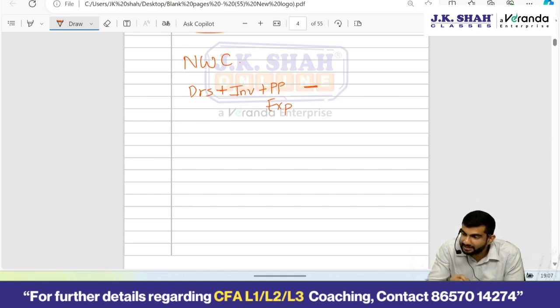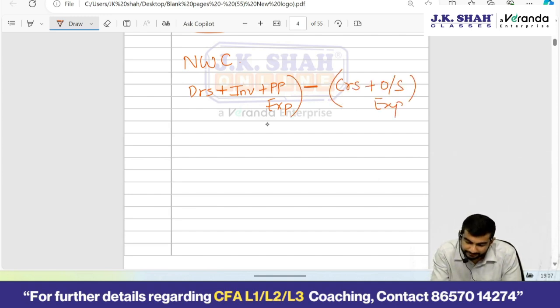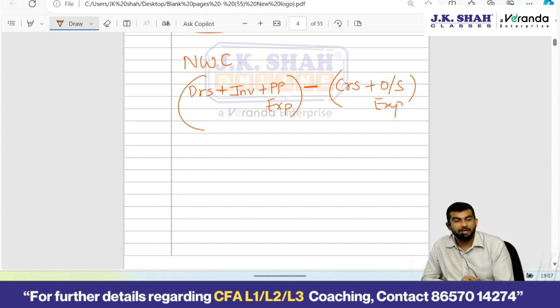And in current liabilities, take everything except for short-term debt, because that is not your money blocked somewhere, right? I mean, you have not blocked someone else's money as such. You take only that thing where you have blocked someone else, like creditors, outstanding expenses, all that. Your working capital usually should be positive. Your current assets should exceed the current liabilities, right?